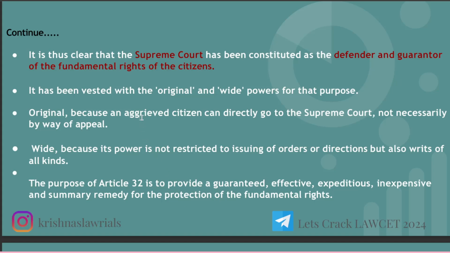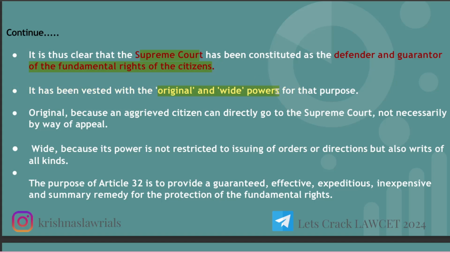It is clear that the Supreme Court has been constituted as the defender and guarantor of the fundamental rights of the citizens. So under Article 32 the Supreme Court is the protector and defender of our fundamental rights. It has been vested with original and wide powers for that purpose.